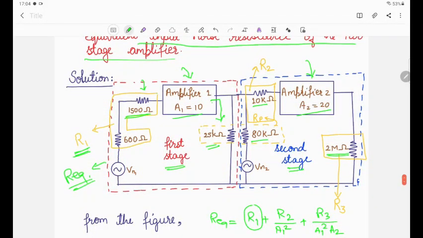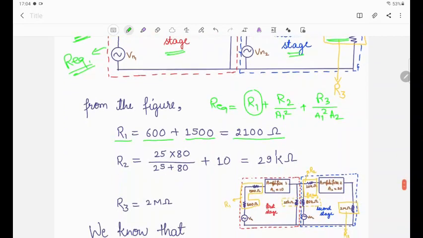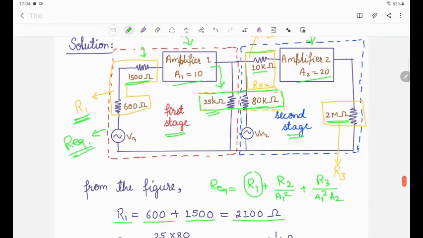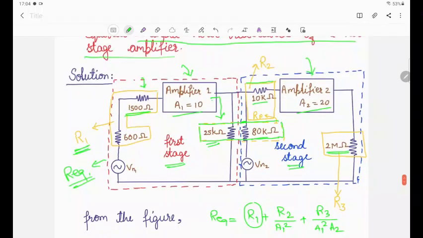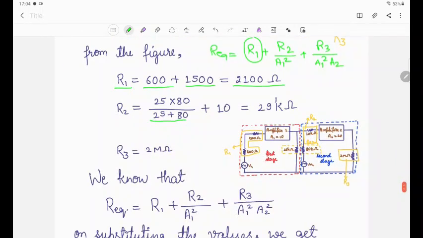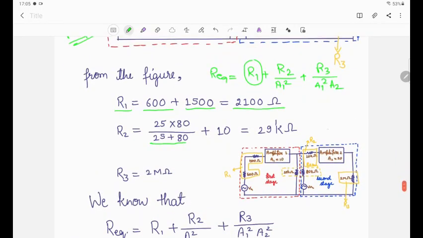For that calculation we see that these two are parallel resistances, and the noise resistance is in series with this parallel combination. So 25 kilo ohm and 80 kilo ohm are in parallel, and the 10 kilo ohm will be in series, because the circuit is converted like this: this is RP.